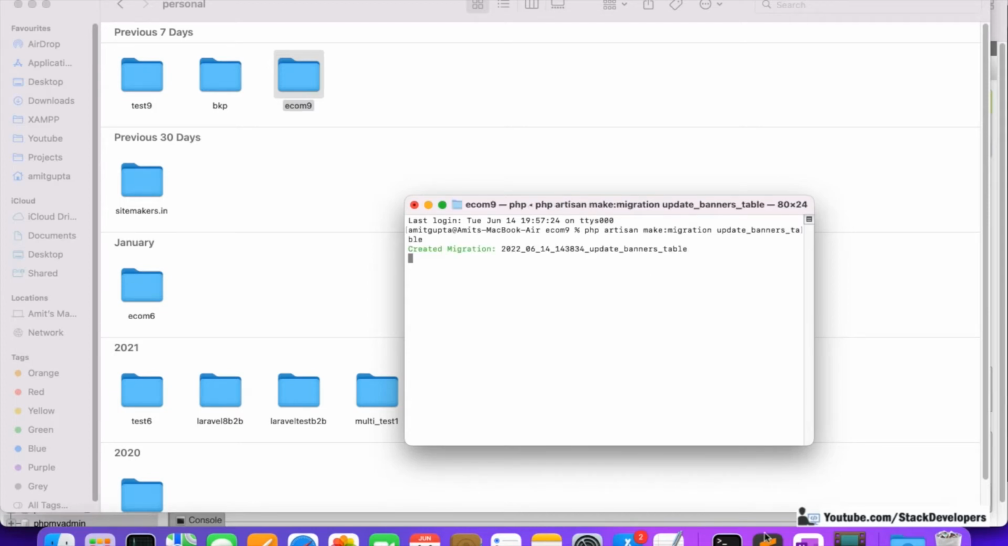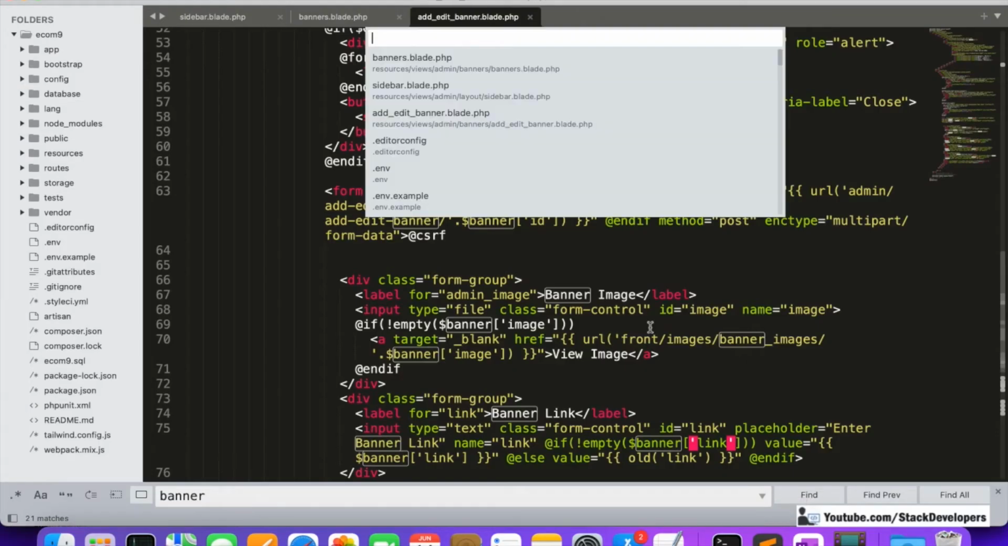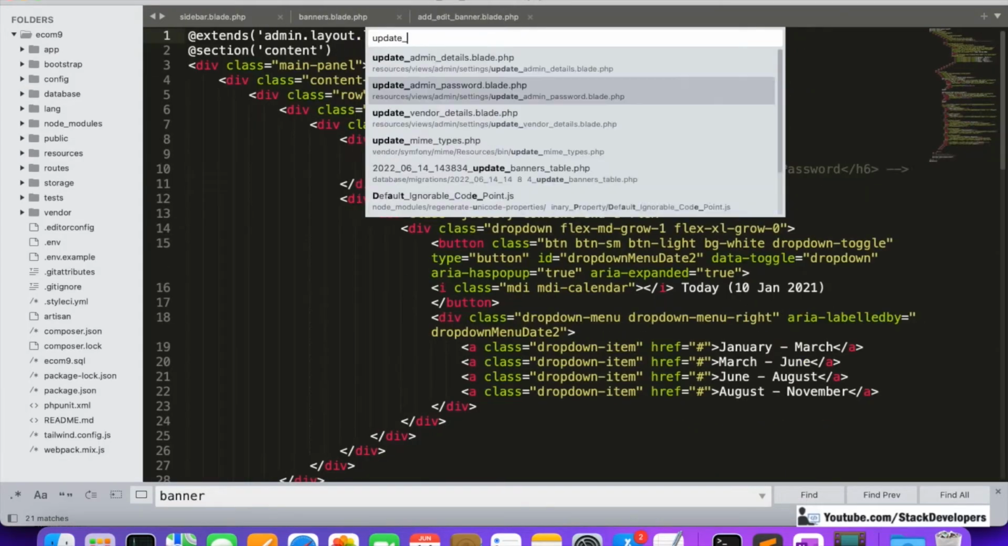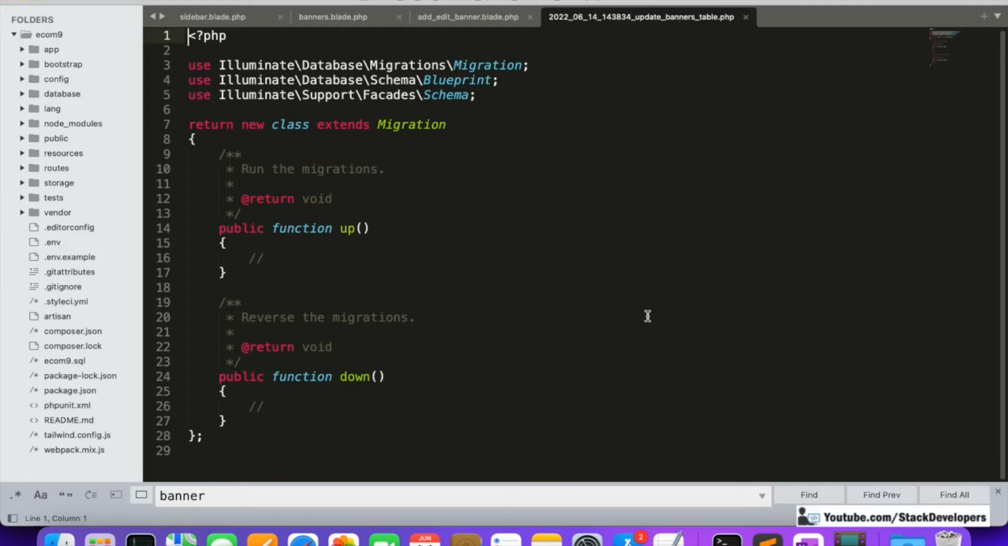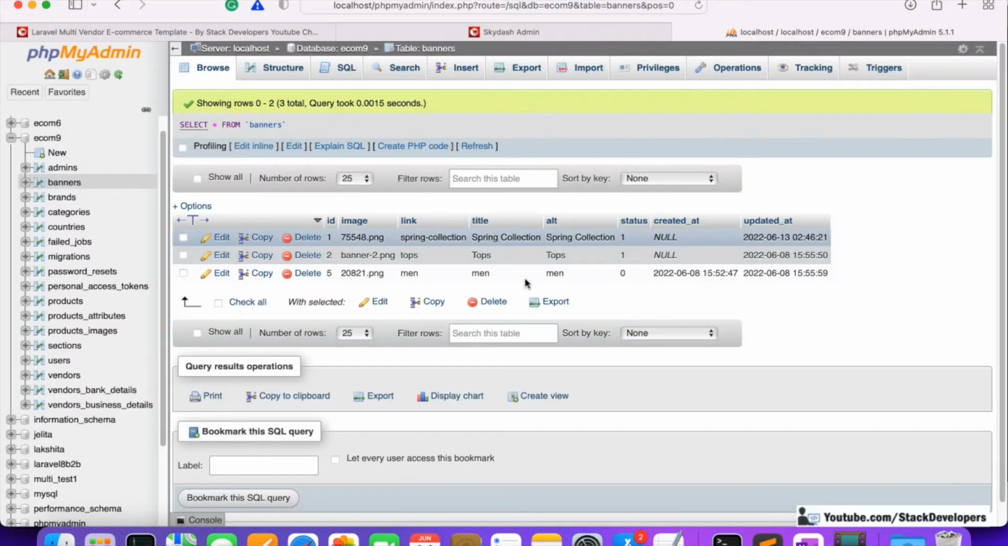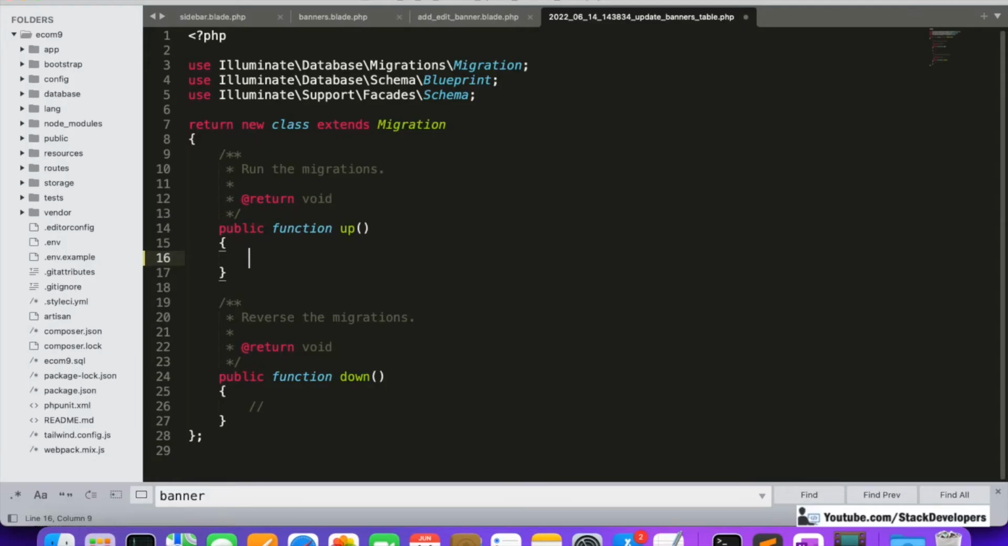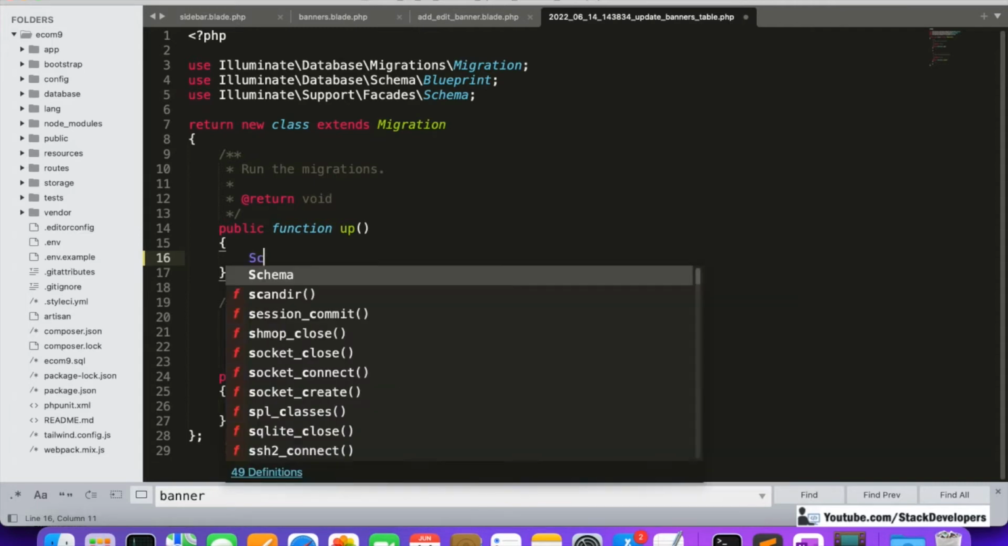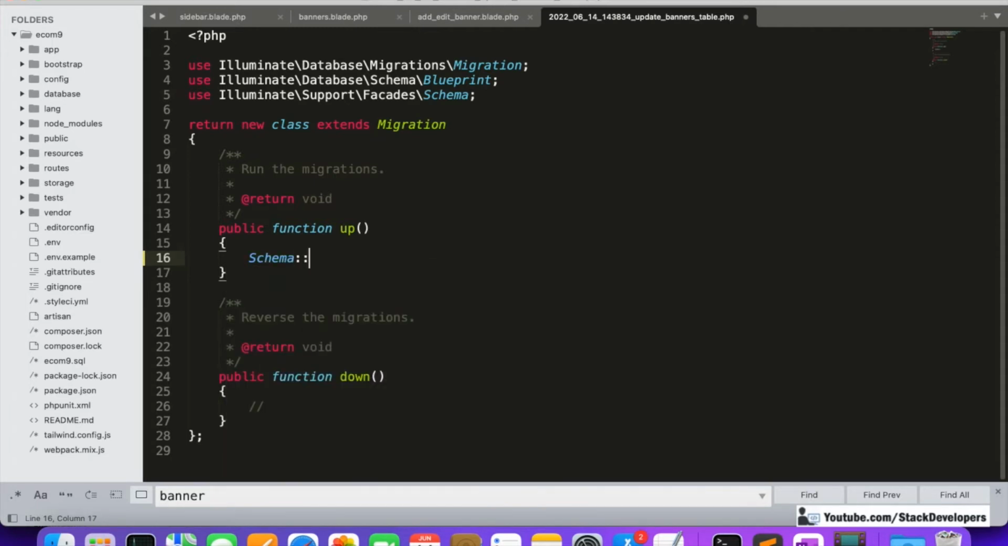Okay, update banners table. So I'm going to open update banners table. Here it is. So we are going to add here banners function, in which we can add one more column after image. Okay, we are going to add the column after image. So first of all we are going to start the schema table.